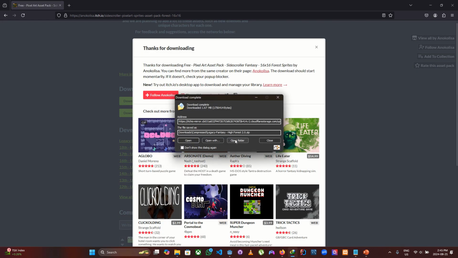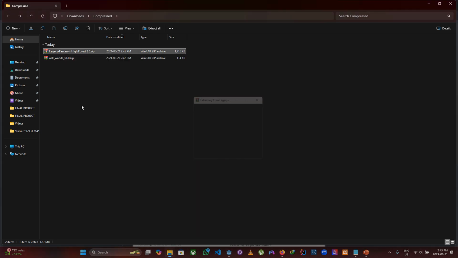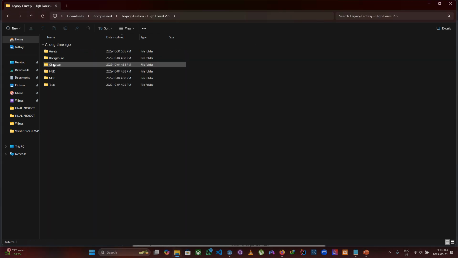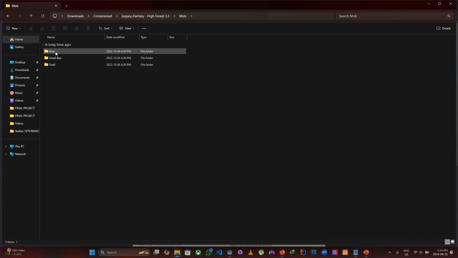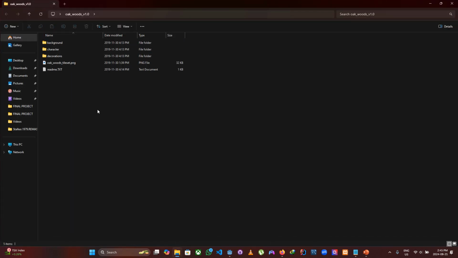Okay, start that. Let's open the folder. Let's also extract it. We just need the enemies, that's all. Legacy fantasy. Probably mob. Yep. So we have boar. Okay, for now let's just take one enemy so we can test our game first before we start to put so many enemies in there. Let's just take this boar. And we put it in here.